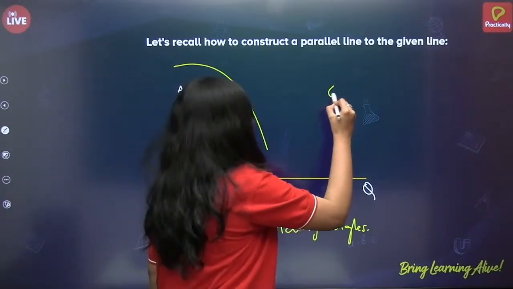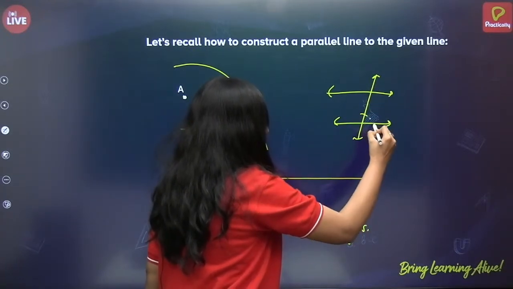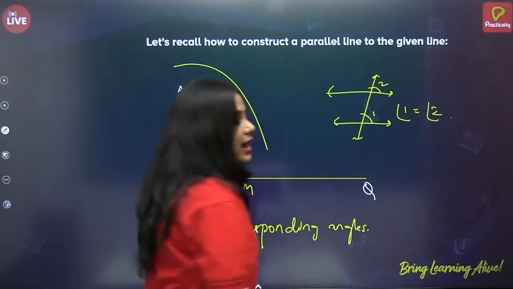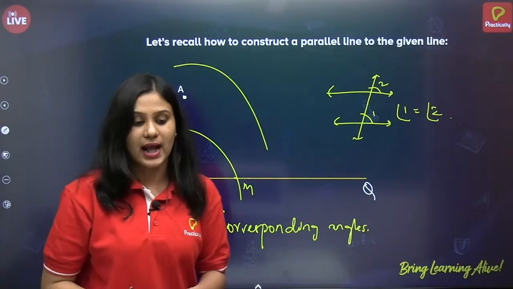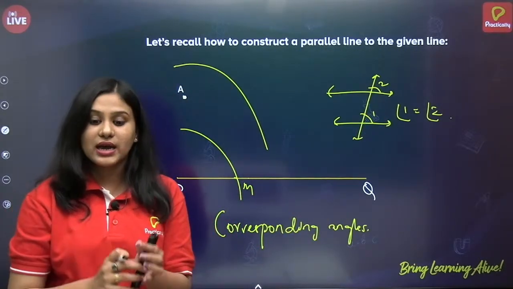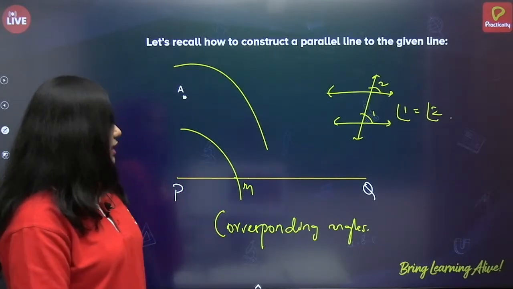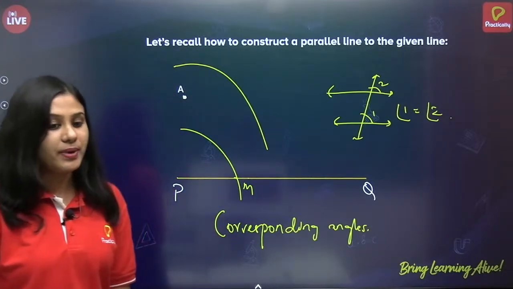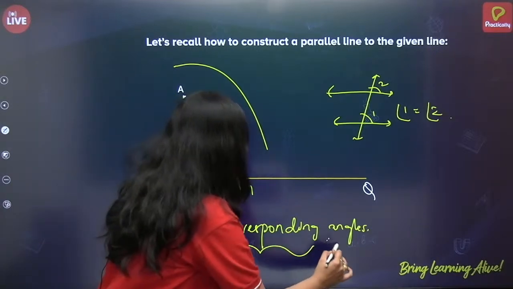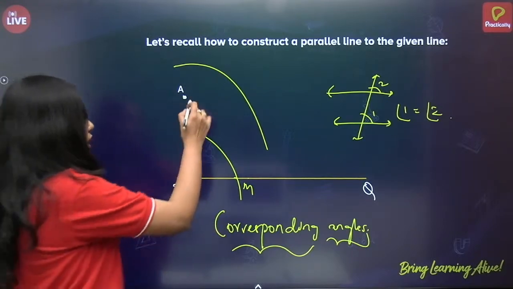So, if there are any two parallel lines, if I draw a transversal like this and I name this one 1 and this as 2, angle 1 is equal to angle 2 and they are called corresponding angles. So, when a transversal cuts through two parallel lines, corresponding angles are equal, right? So, we will be using the concept of corresponding angles to find the parallel line to line PQ.